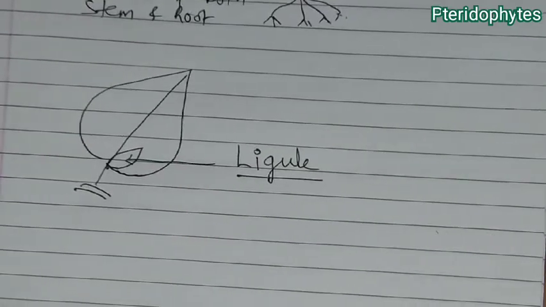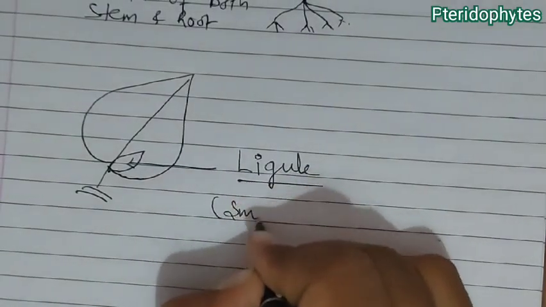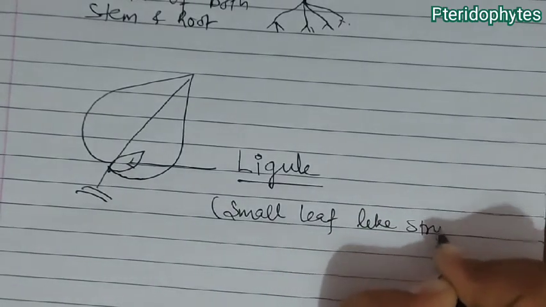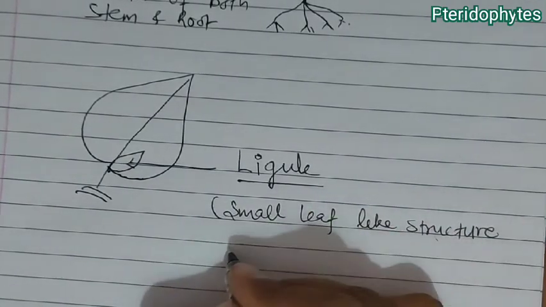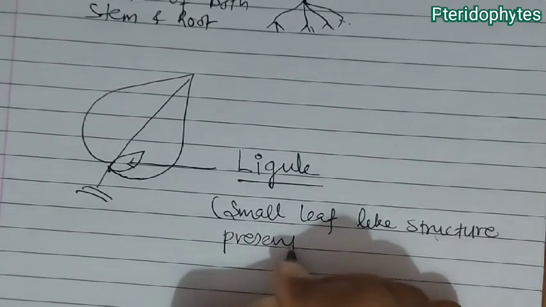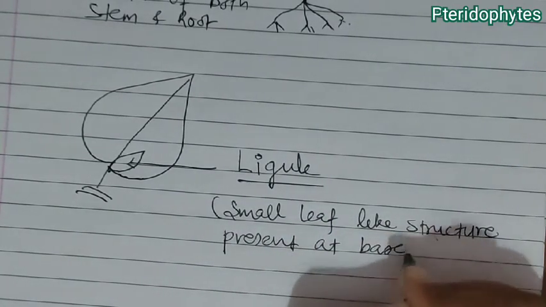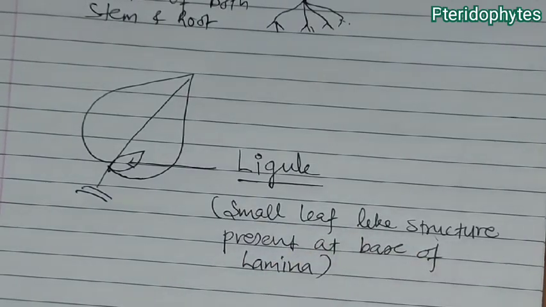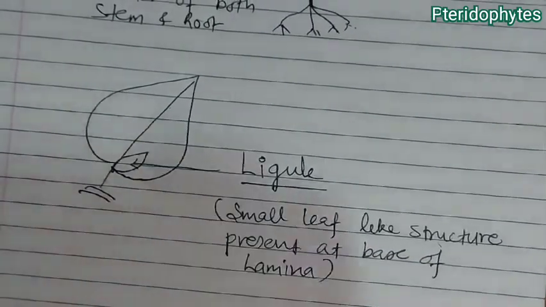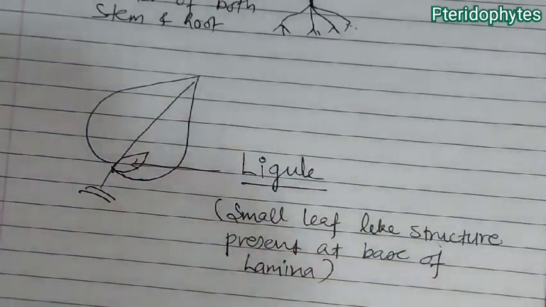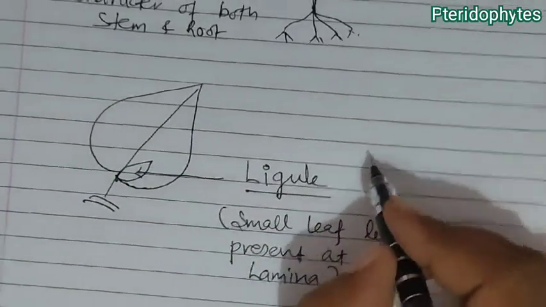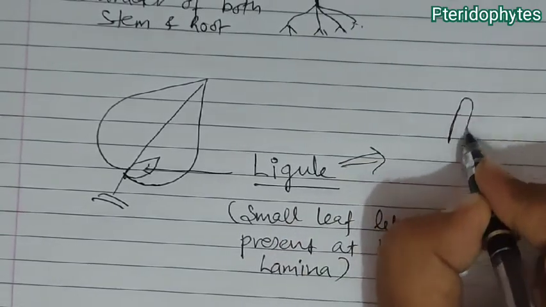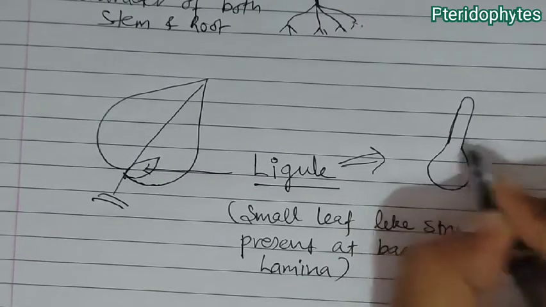So ligule is a small leaf-like structure present at the base of the lamina.